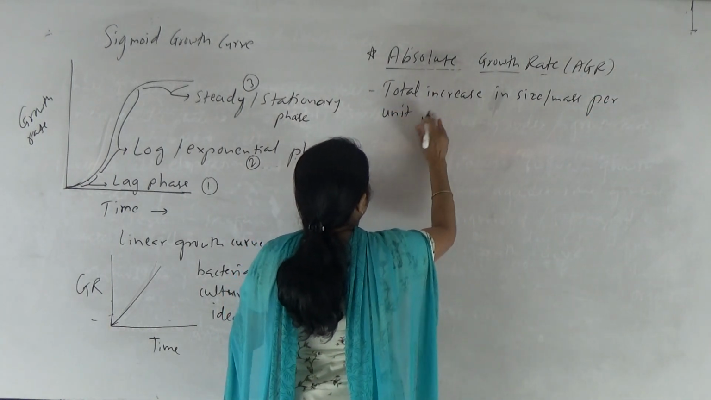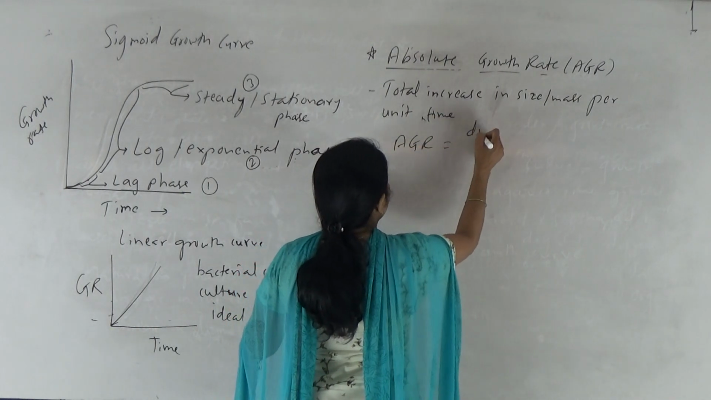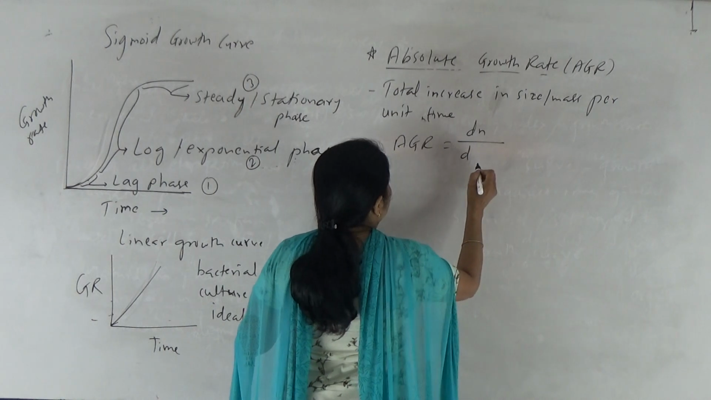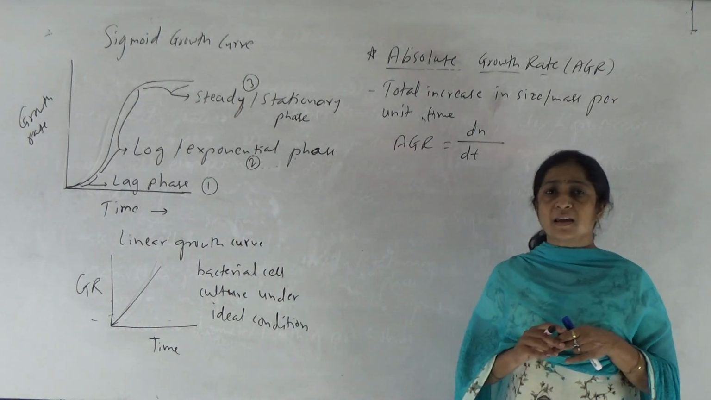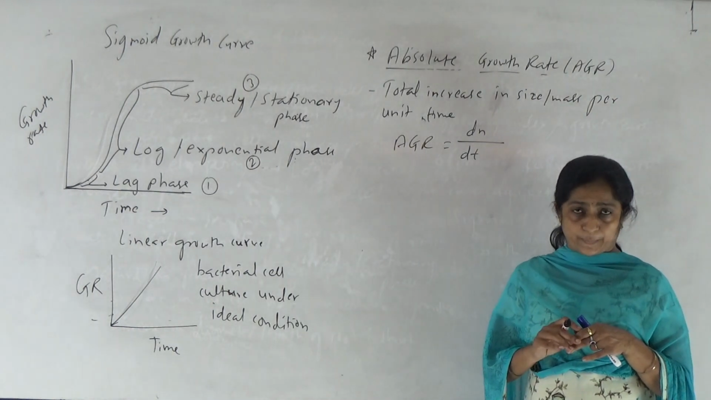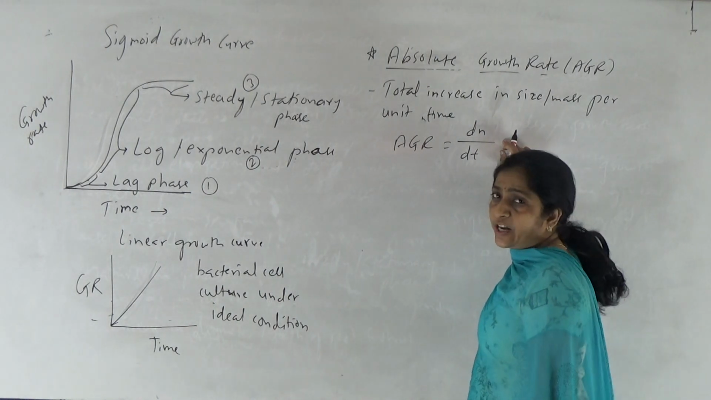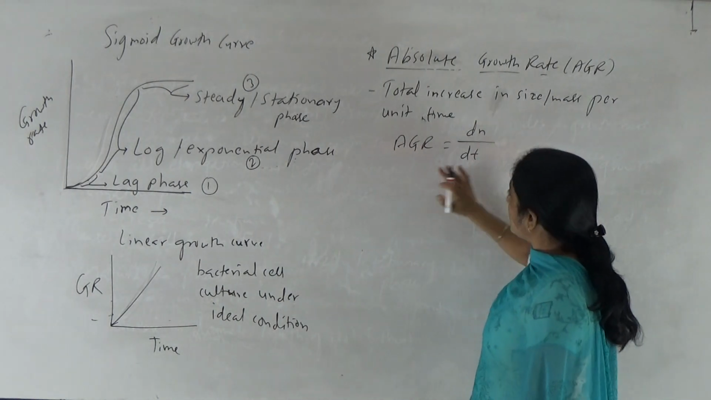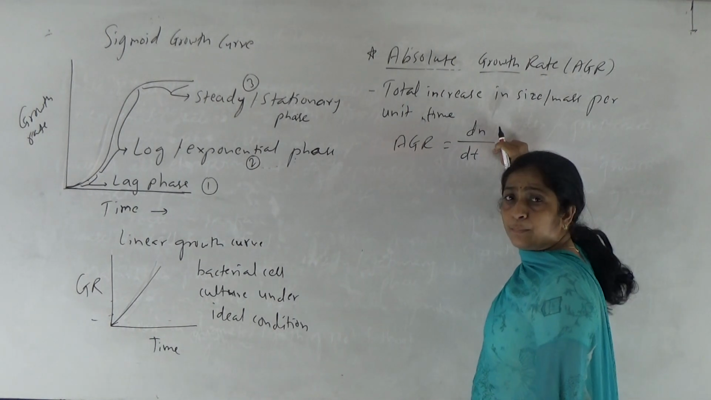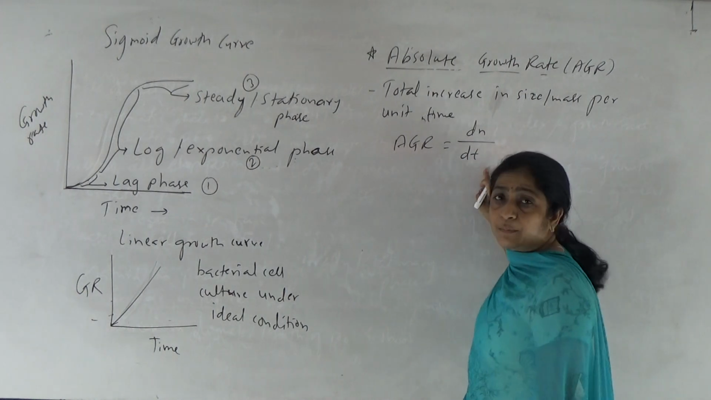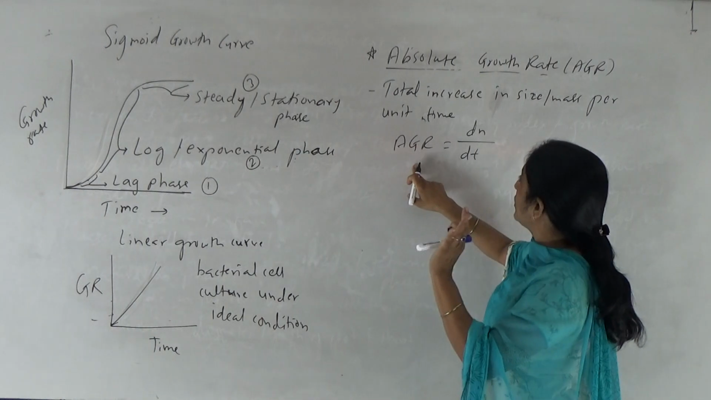Or it is also represented as the ratio of change in the number of cells to that of change in the time. So AGR equal to dN upon dt, right? This new equation is given in new state board book. हे NCERT मध्ये नाही आहे. त्याचा अर्थ काय आहे? So it is the ratio of change in the number of cells with that of change in the time. So when we draw like this, you will get AGR, that is absolute growth rate.